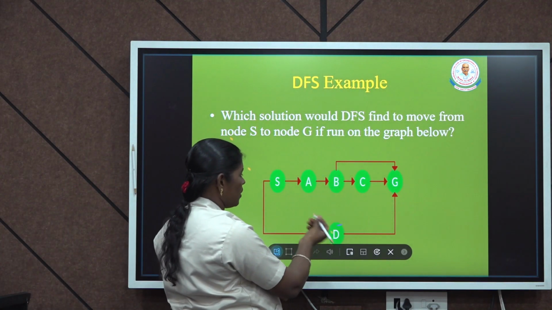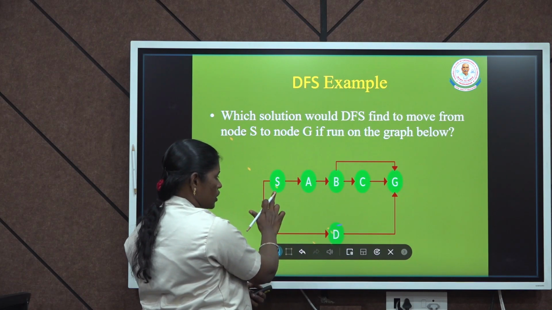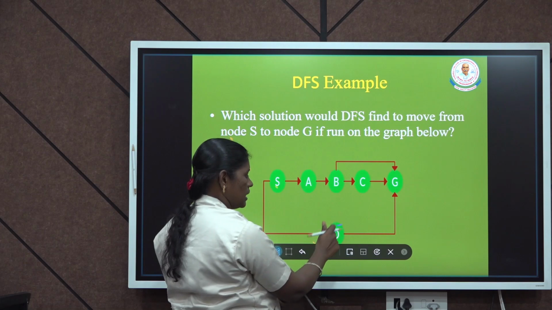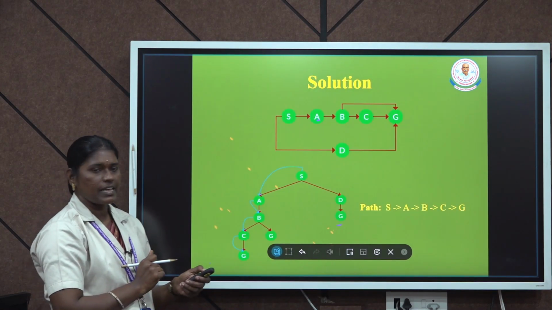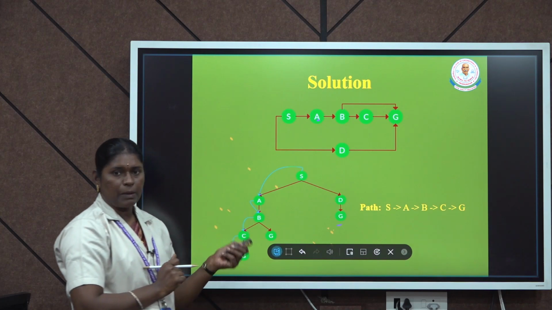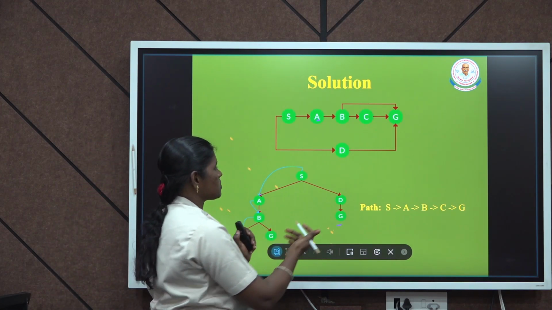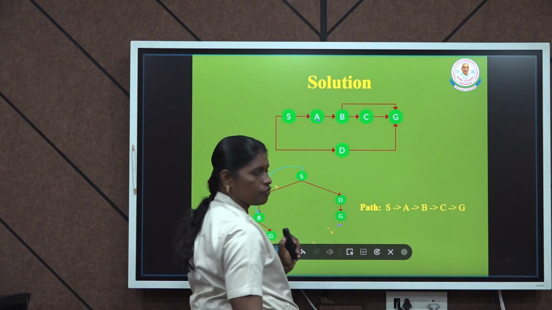Consider the same example from S to G. S is the starting node, which is connected to a number of nodes, for example A, B, C, D, to reach the goal node G. Consider the example of the depth first search algorithm. Consider the same problem as before, where S is the start node and G is the goal node.